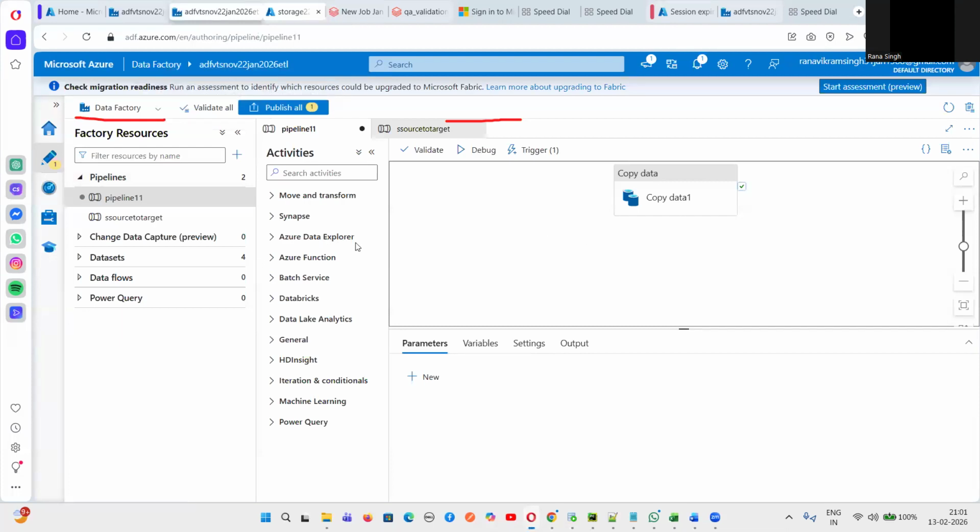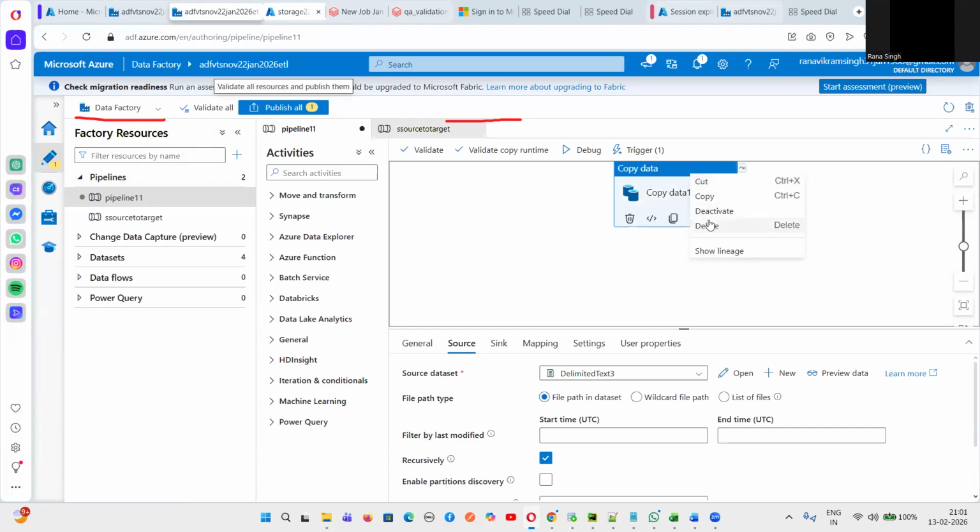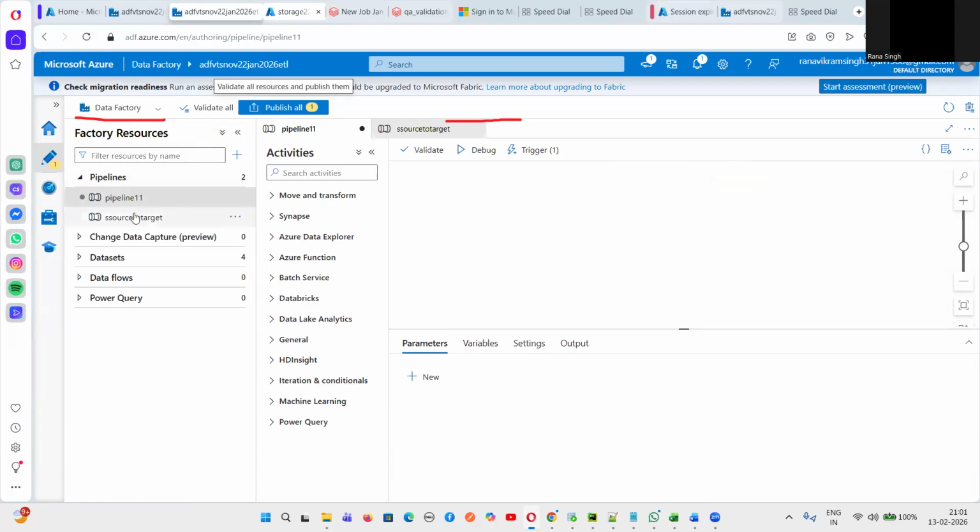Okay. So let's suppose, guys, this is something called Azure Data Factory. Let me delete this, I want to show you from the beginning. So let me, guys, first create a pipeline. Okay. So this is, guys, Azure Data Factory.